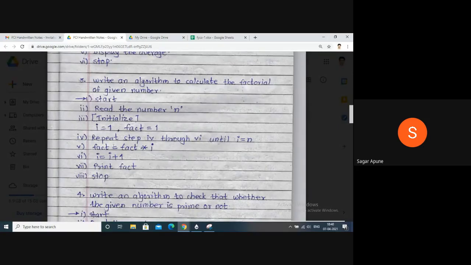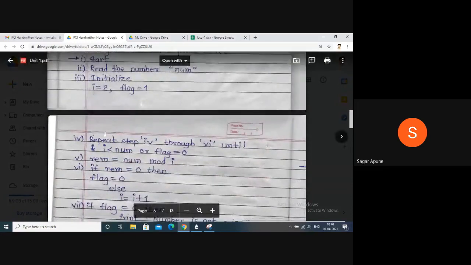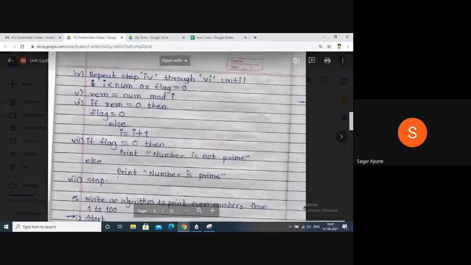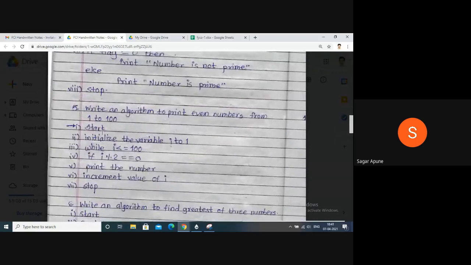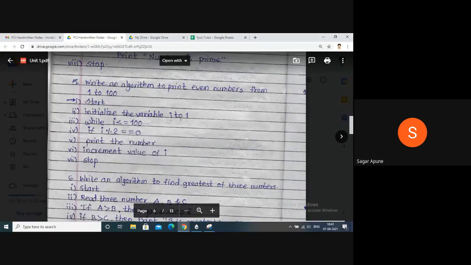And you have to calculate all the multiplication like this: fact equal to fact into I, and I plus 1, where I is declared with 1. Now write an algorithm to check whether the given number is prime or not. This is the same kind of algorithm, you have to study it. Write an algorithm to print even numbers from 1 to 100.